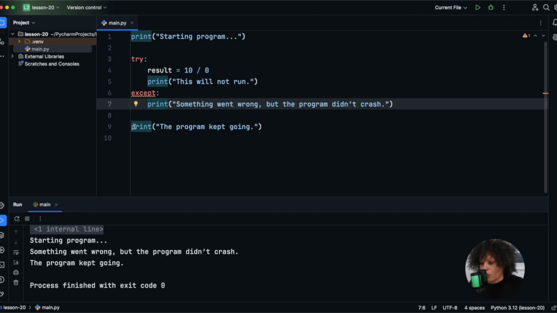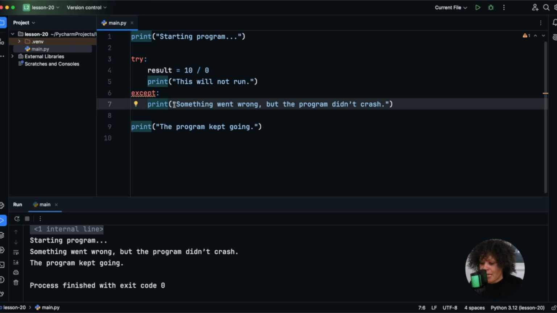So to summarize quickly, this try block, this is where something potentially risky could be happening. Some type of error that could make your program stop and crash. Inside of your except block, this is where you say, hey, this is what I want to do if it breaks. This is where you are able to handle that error gracefully. And that's how we keep control, and that's how we can prevent crashes and our programs can keep going.